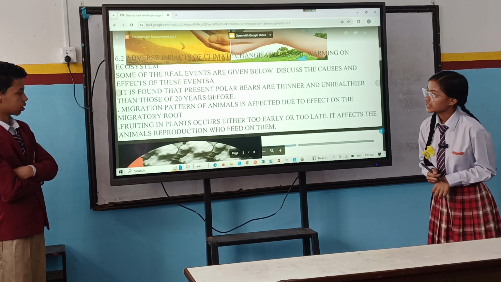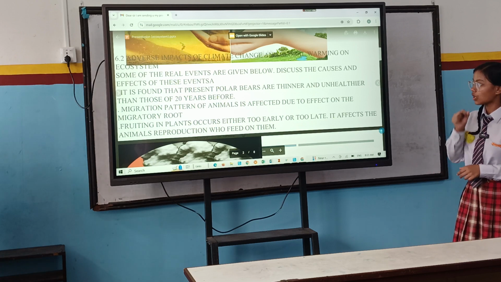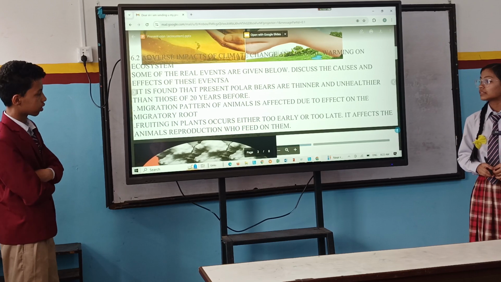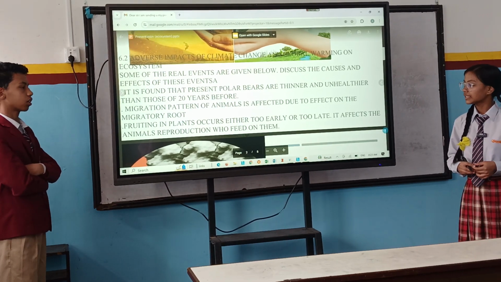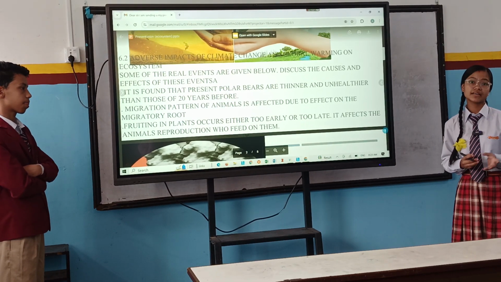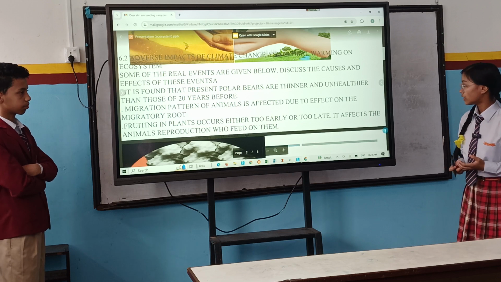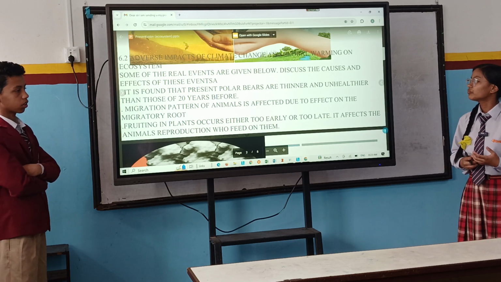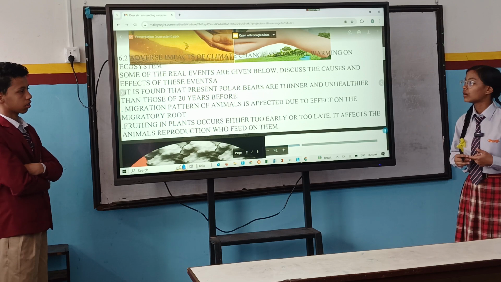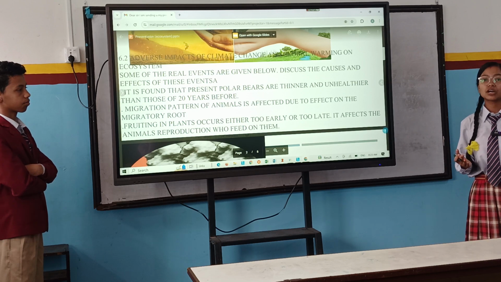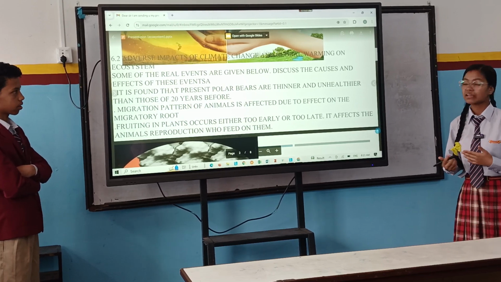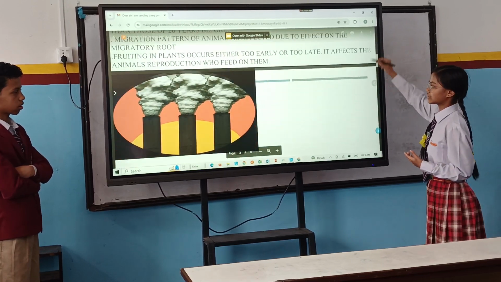And next is that fruiting in plants occurs either too early or too late. That means the reproduction or fruiting in the plants occurs either very fast or very late. It affects the reproduction of the animals who feed on them. That means those who feed on plants whose fruiting occurs very late or fast, their reproduction is also affected due to these activities.